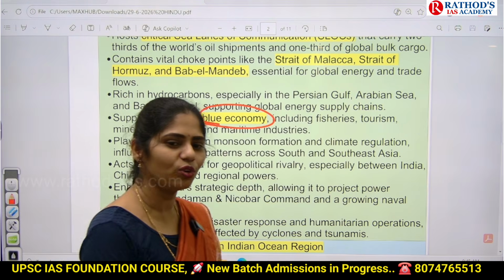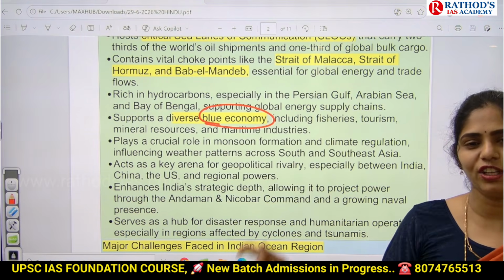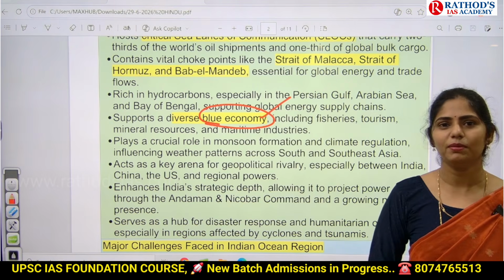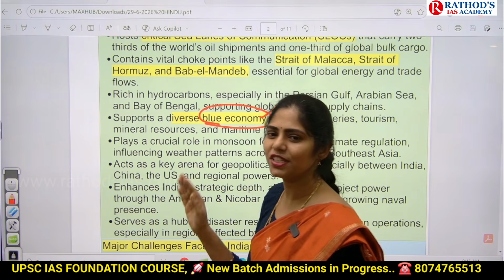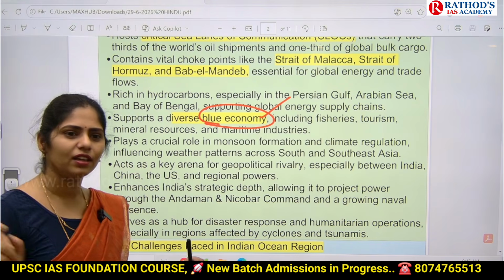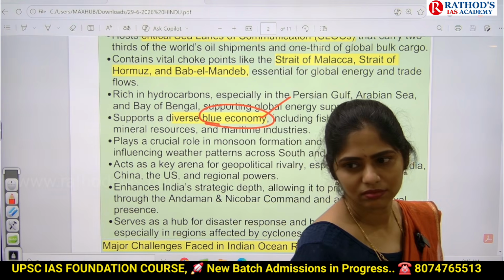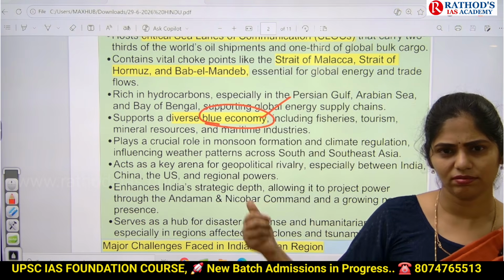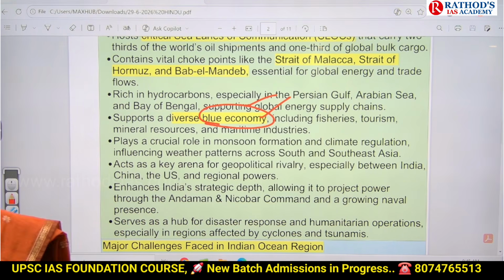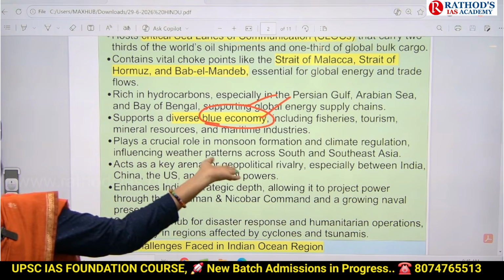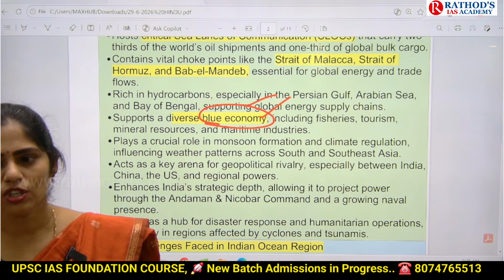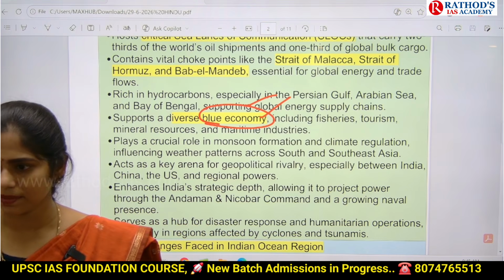Whenever your economic classes are going on, sir will be giving you notes on the different colors in economy also. So as of now, remember, blue economy is related to oceans. And this question was asked in 2017, I guess. UPSC asked the same thing: blue economy refers to what? Like that, A, B, C, D options were given, after 2020 only. In my PYQ class, I spoke about this. So you can see that kind of simple questions can be asked in UPSC, so that UPSC wants to know whether you have clarity on what it is or not.